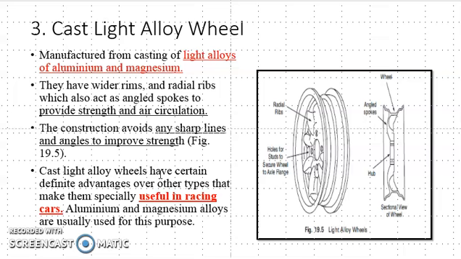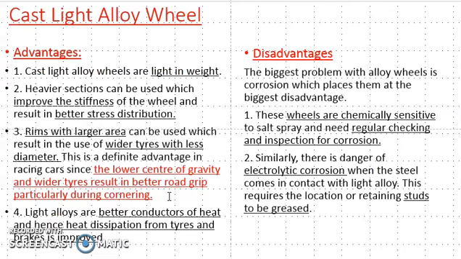That's why the heat generated is removed by these materials, and there are also arrangements for the passing of air, so that it can remove the heat generated during braking or acceleration. It is very useful in racing cars. We also saw the advantages and disadvantages of the cast light alloy wheel.